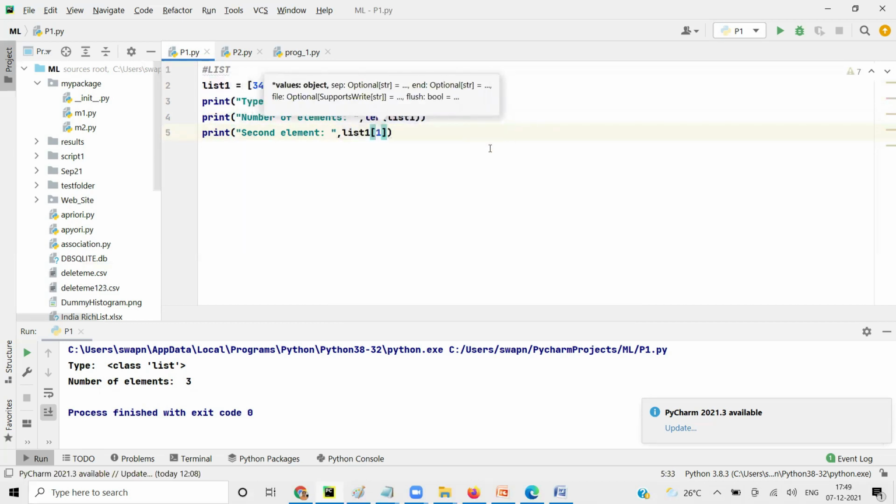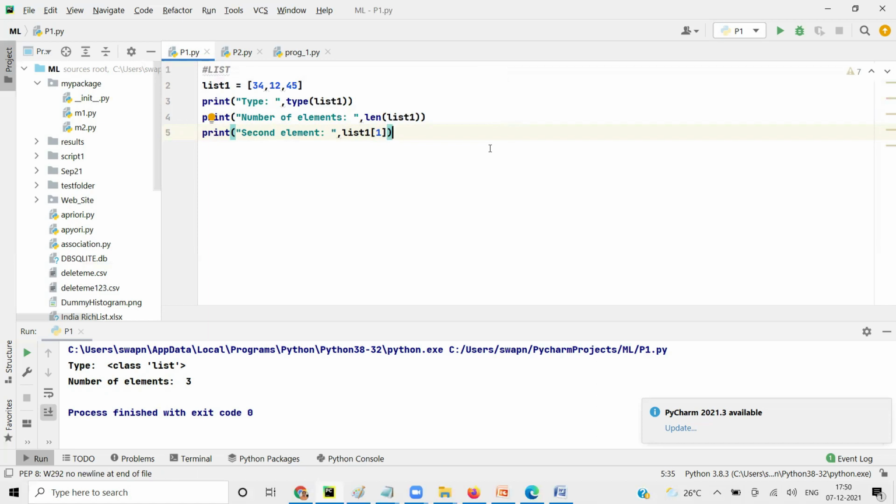So see, we have seen this in strings also. The concept that we discussed in strings about accessing an element is the same concept for a list. The way you access elements in a string is the same as the way you access elements in a list. In strings also we gave square brackets, remember.